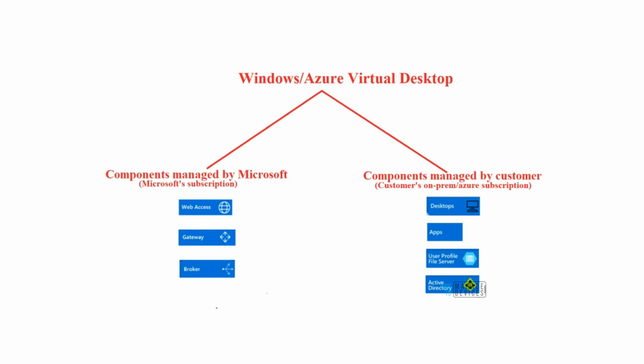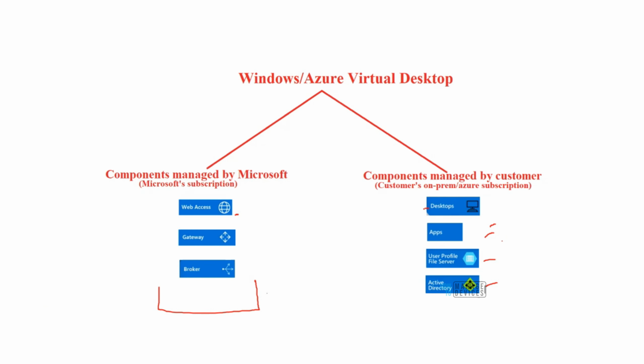The components on the left hand side are managed by Microsoft, which in this case you see that the web access, the gateway, the broker, all of these things are managed by Microsoft. And the only thing that we are going to manage from the IT endpoint are the desktops, the apps, the user profiles, and obviously our on-premise Azure AD.